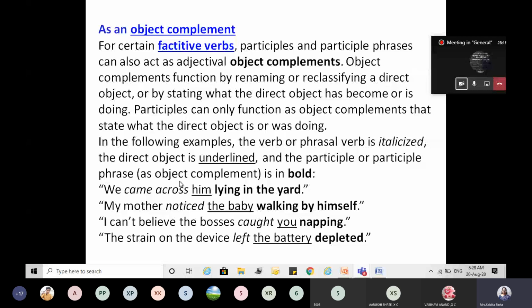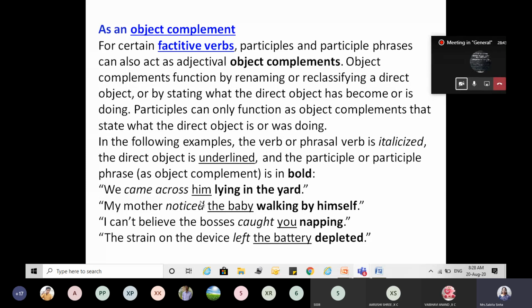Right? Now when you see these, it has been clearly indicated. See, in the following example, the verb or phrasal verb is italicized, like we came across. It is phrasal verb. Came is verb, across is preposition. It is phrasal verb. It is in italics and the direct object is underlined.